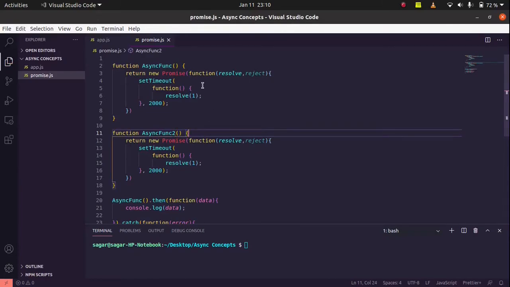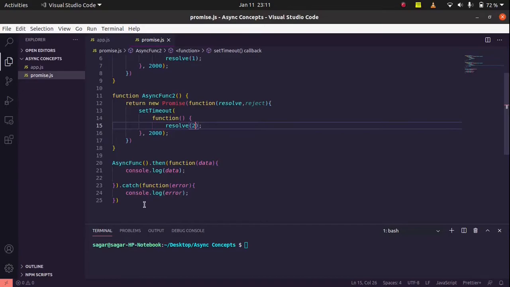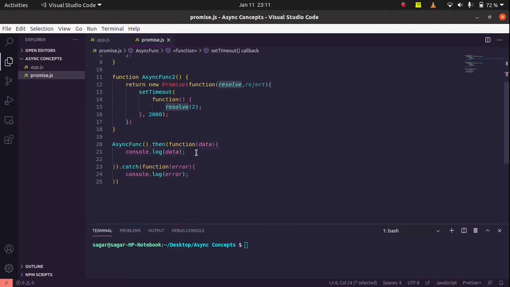As our first asynchronous function returns value 1 using the resolve method, in asynchronous function 2 we will return number 2 in data, so we can understand that both methods are separate. At the time of implementation, as we are calling the first async function, it will take 2 seconds, then it will give us data number 1.